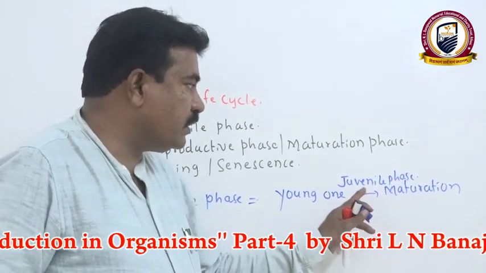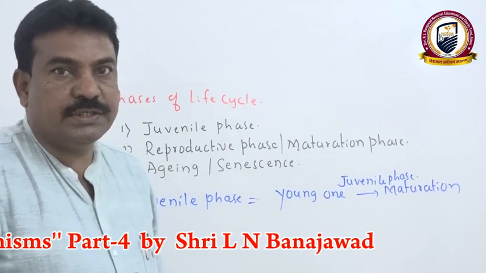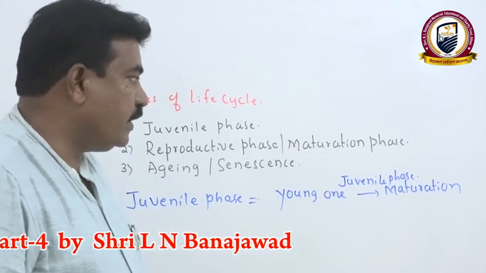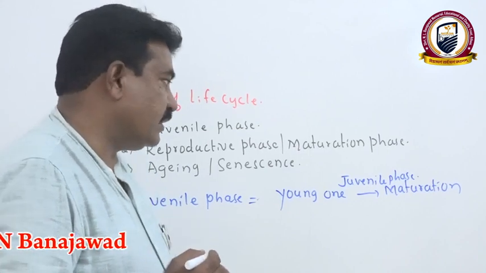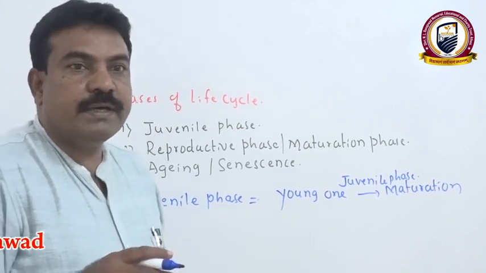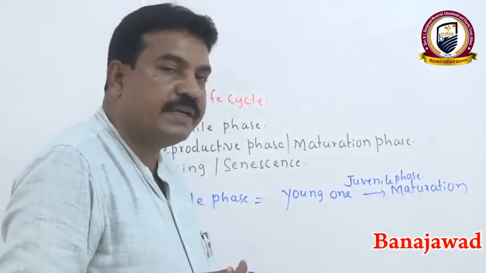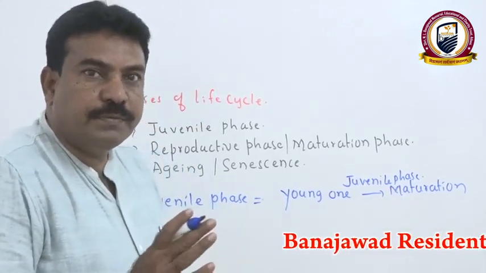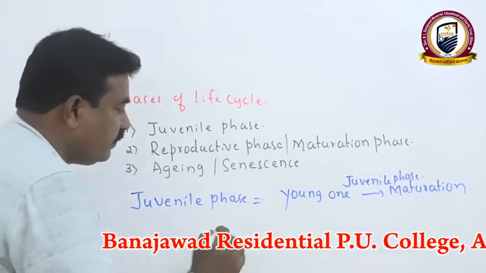Whereas in boys, it may be up to 16 to 18 years. In different plants, by onset of flowering itself, we consider it the maturation or reproductive phase. Before that phase, we call it the juvenile phase.